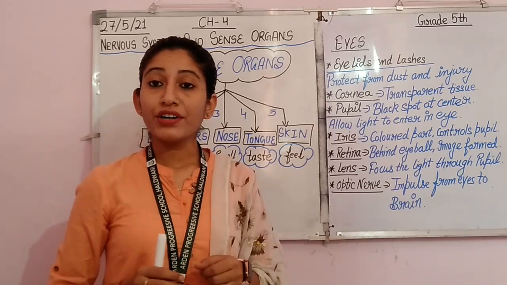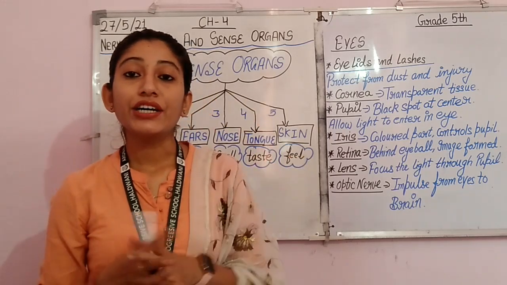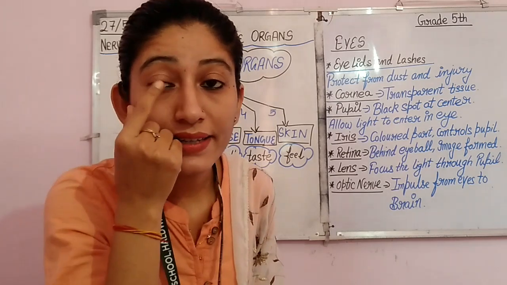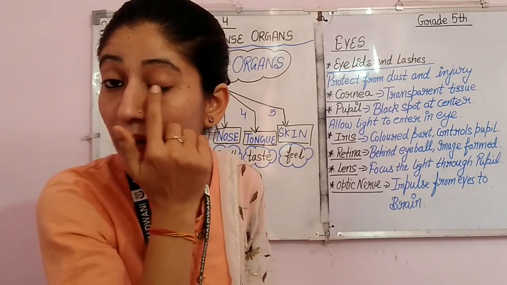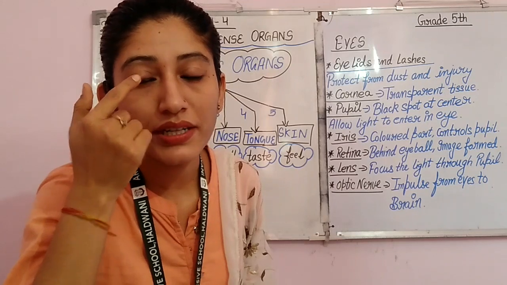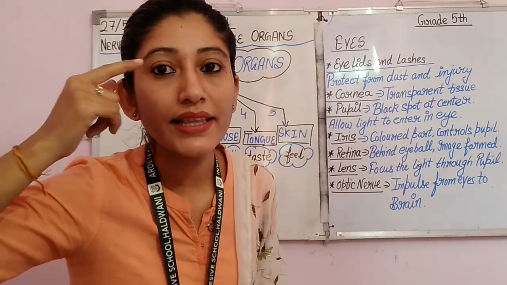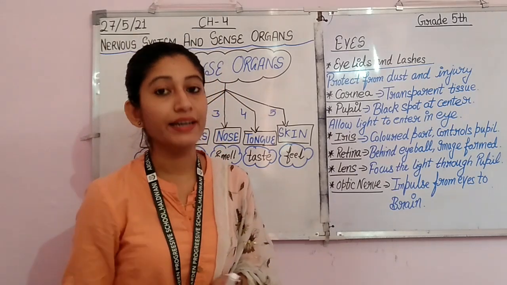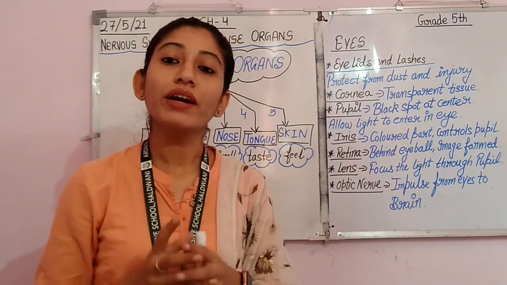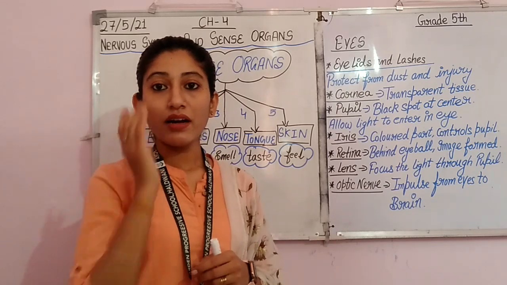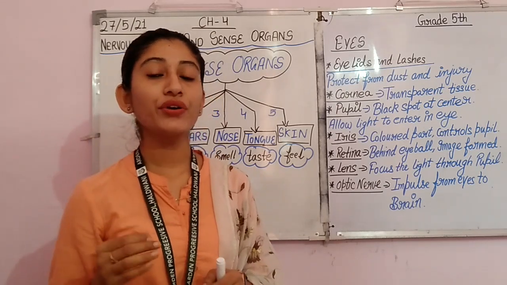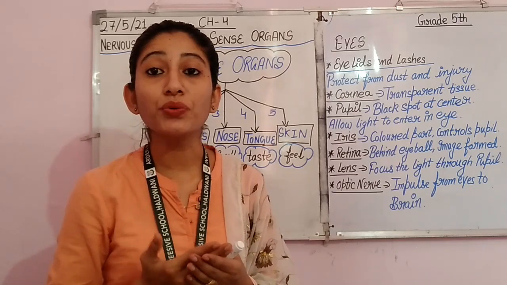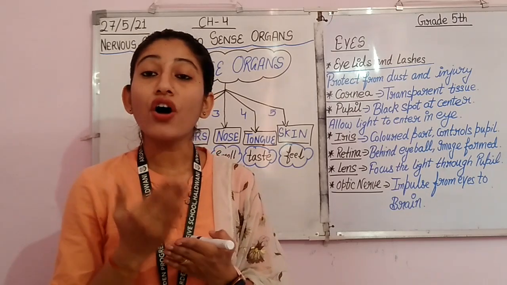Now, when we talk about the eyelid and eyelashes, what are these? These are the lashes, students, the small hair present here, and the portion that comes up like this over the eye is called the eyelid. Then second is cornea. What is this cornea? When you open your eye, you see that there is one transparent layer of tissue.